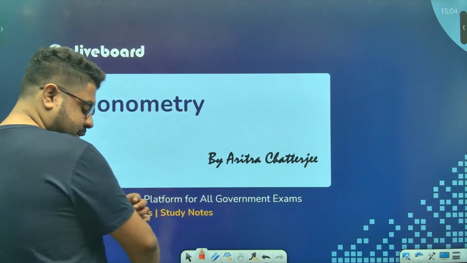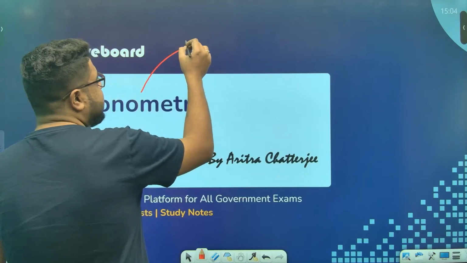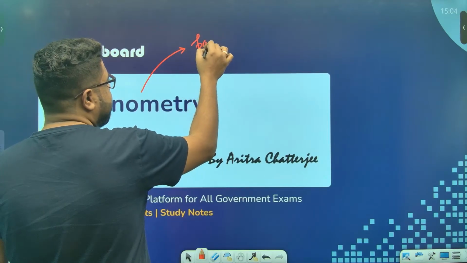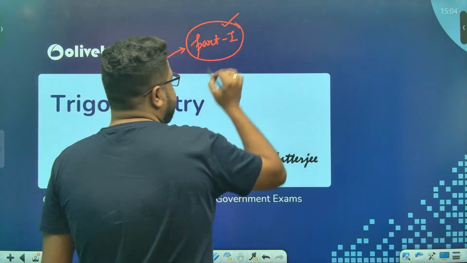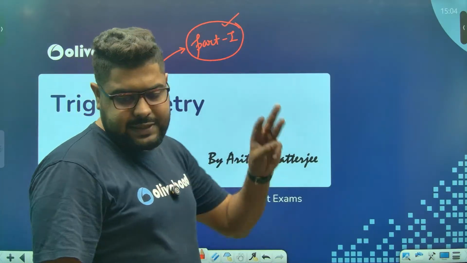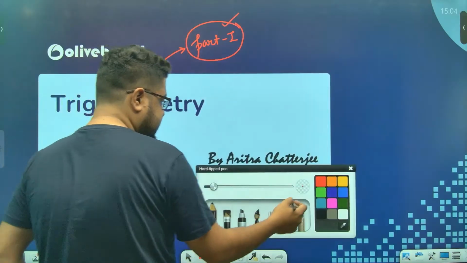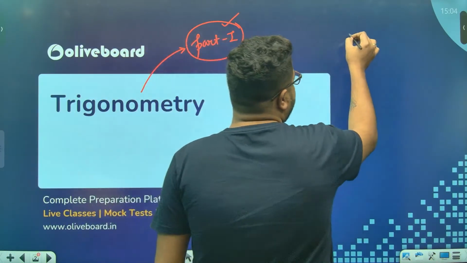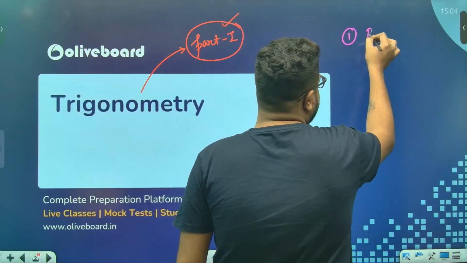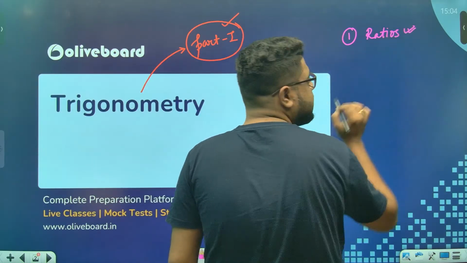Achha. So this is the first advanced math session, and we will be starting out with trigonometry, part 1, sir. This is your first part. Now again, you see trigonometry has actually 3 parts. Let me just give you the overview. Let's understand what you need to prepare from here. First, you need to have a good understanding of the ratios, which we will do today.